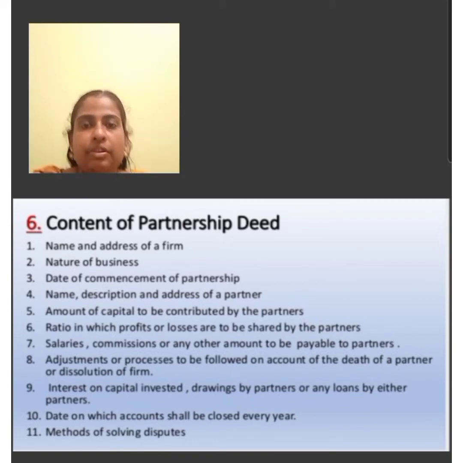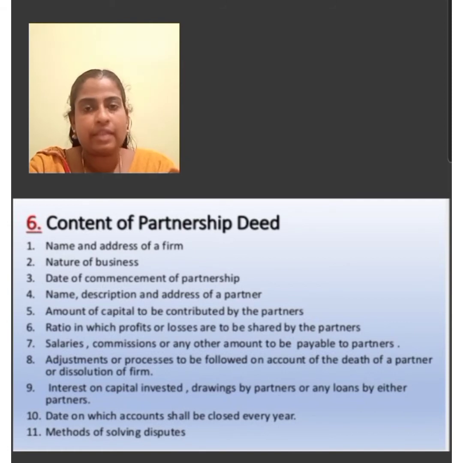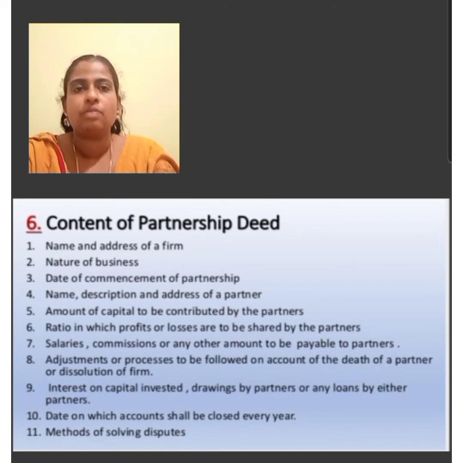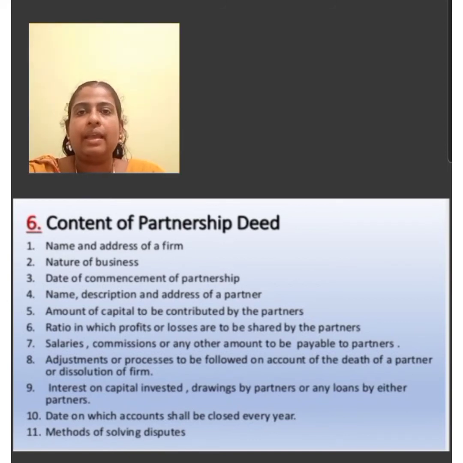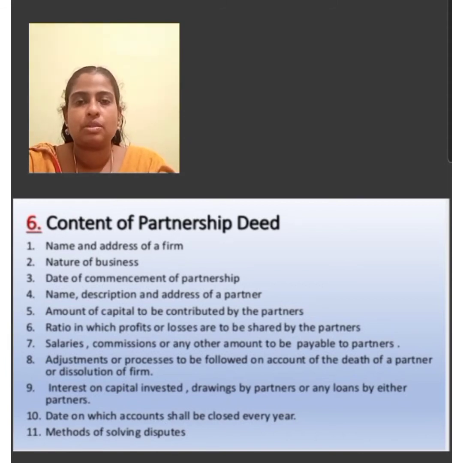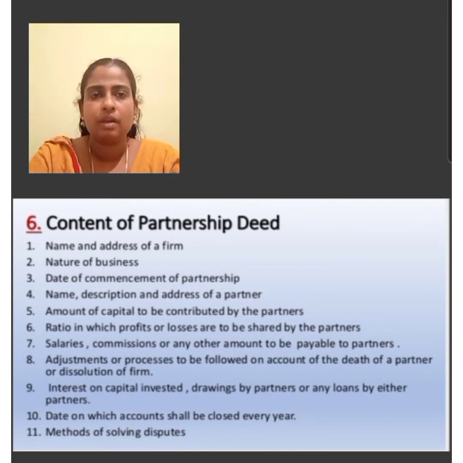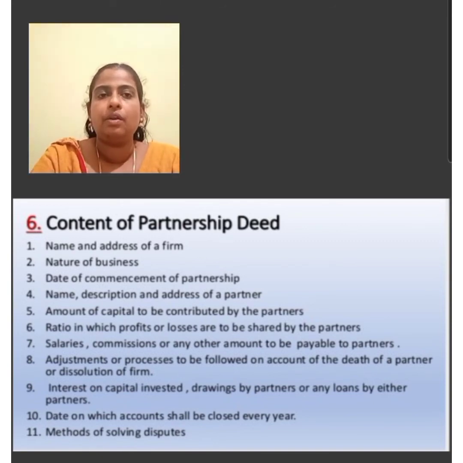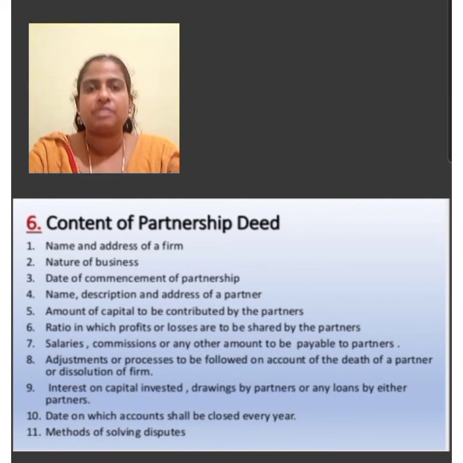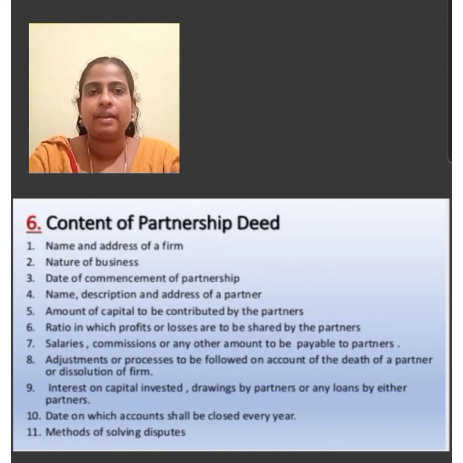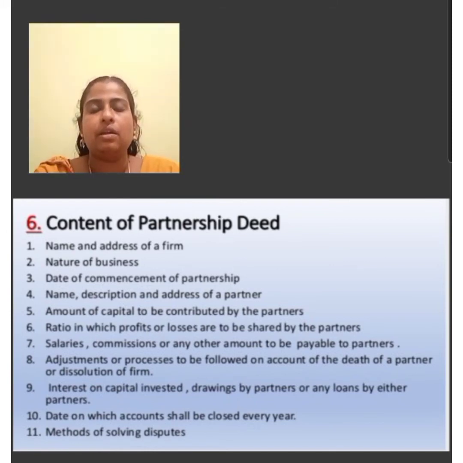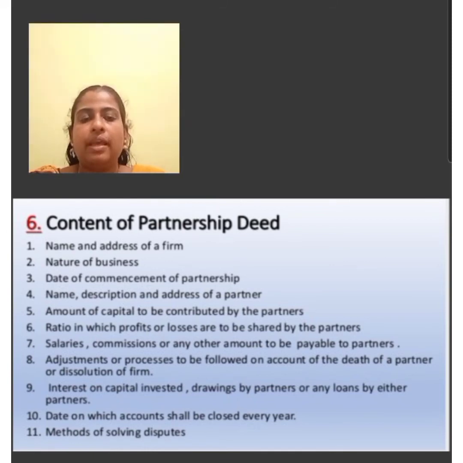Then the manner in which assets and liabilities of the firm shall be valued in the case of its reconstitution. Then the manner in which the accounts of the partners shall be settled in case of the retirement or death of the partner or at the time of dissolution of the firm. Then the date on which accounts shall be closed every year. Normally, accounts are closed on 31st March every year because every entity must submit the return of income on 31st March every year.